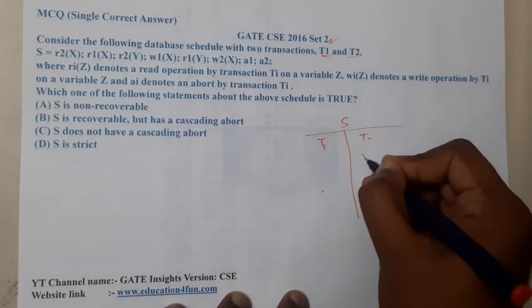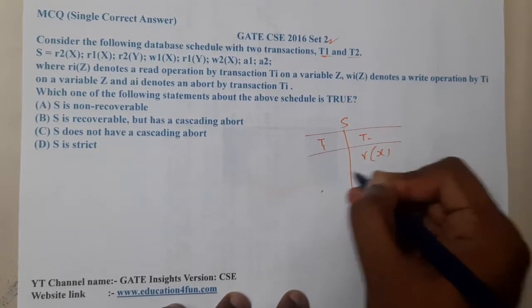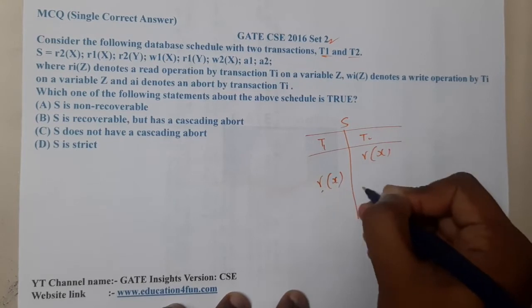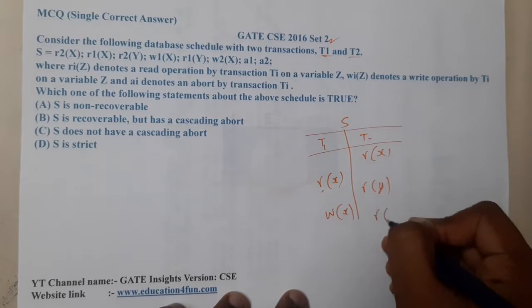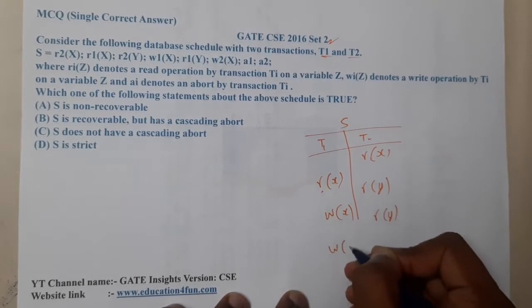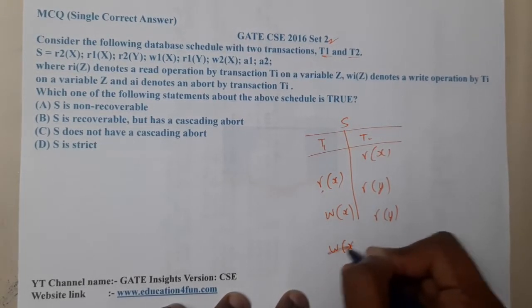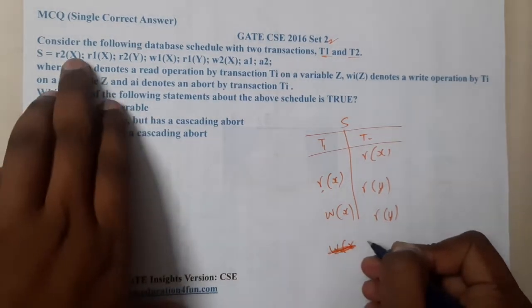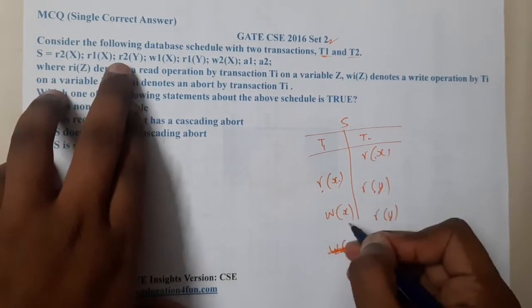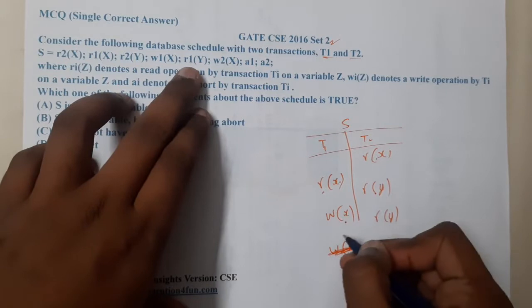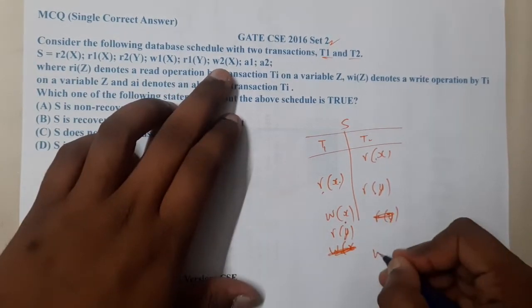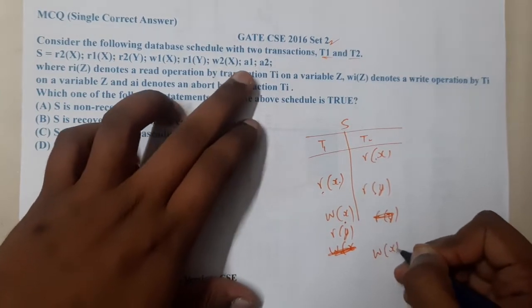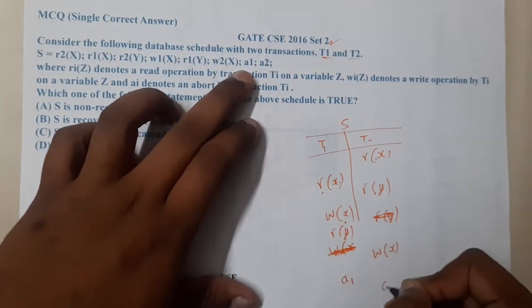The first read belongs to 2. The next read belongs to 1. The next read belongs to 2. The next write belongs to 1. The next read belongs to 2. The next write belongs to... just give me a second. Okay, so this is also here. After that we are performing write of x, then we are performing a1, then we are performing a2.